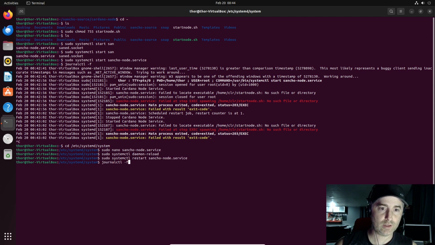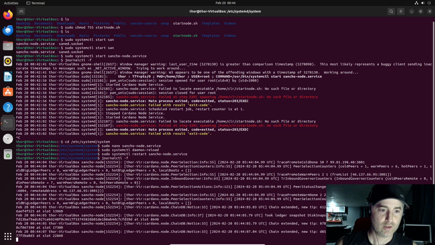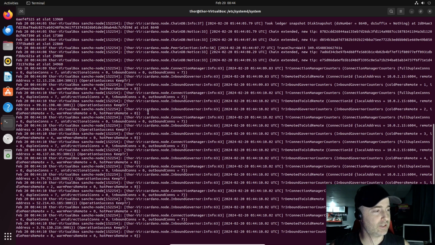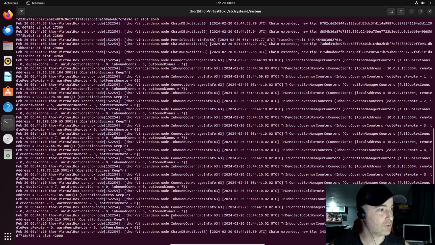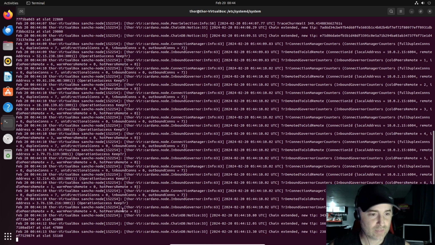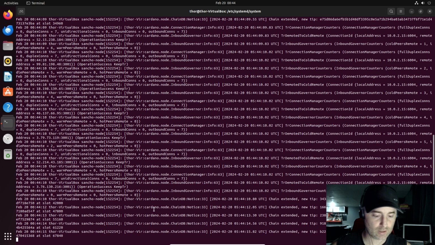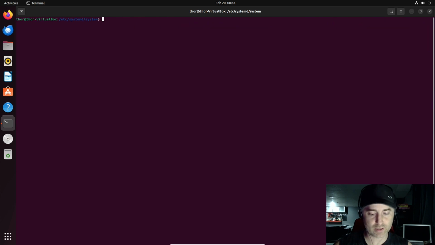Alright, let's see if it worked. It's building a node. Alright, so now it's compiling. As you can see, chain extended, chain extended. Okay, but we're not stopping there because it's so much fun. Alright, now need an easy way to monitor it.